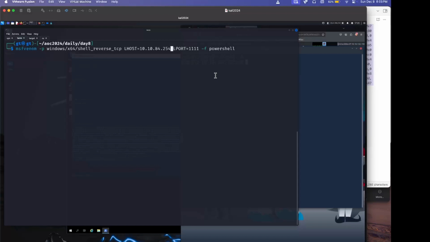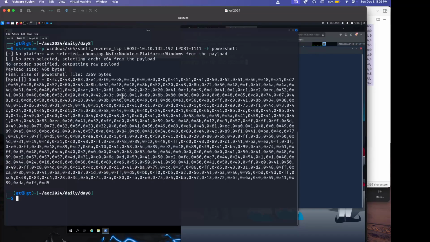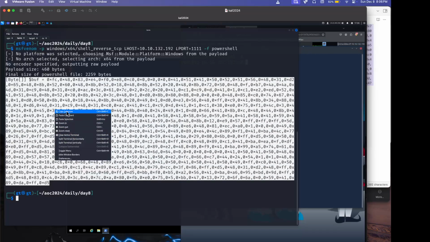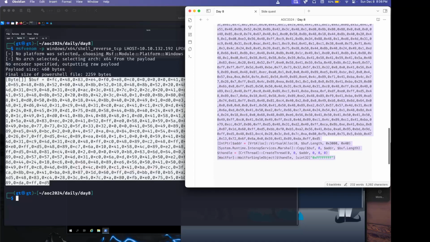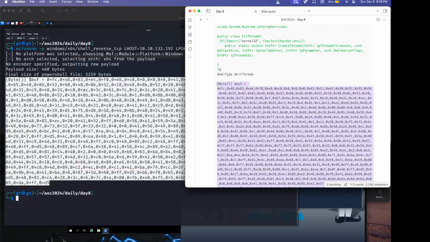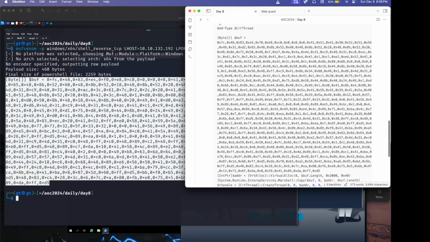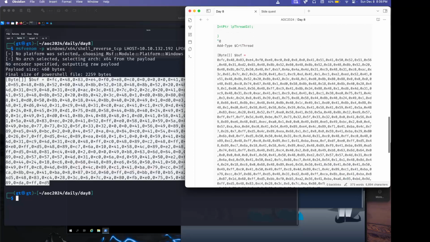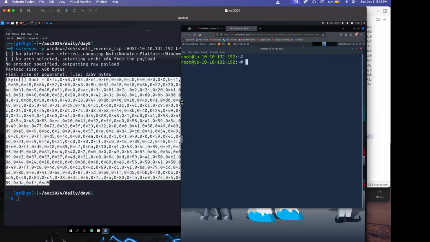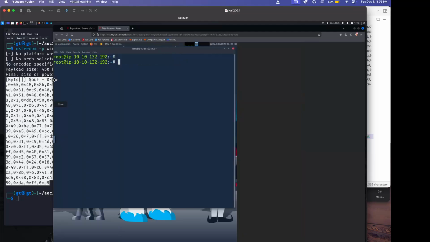I'm gonna use this IP, 10.10.132.192. We're going to generate that here. I'm gonna copy this because I don't know if that's the issue. We're gonna find out. So we got it here. Take this D5, come here and replace it right there, right? So then we're gonna copy all of it, copy, and come back here. What did I do? I just changed the IP.